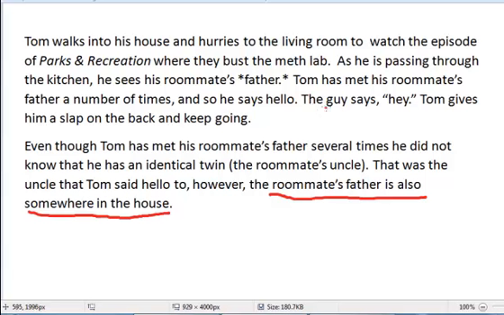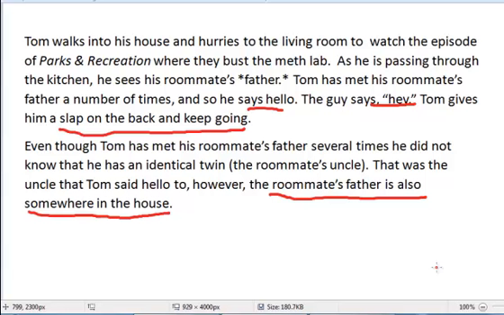He's seen the guy before. He talks to the guy and the guy responds. Tom gives him a slap on the back, so he's not hallucinating that there's this person there. So based upon Locke's definition, we would say that Tom does know that the roommate's father is in his house. Nevertheless, that seems to be the wrong answer.